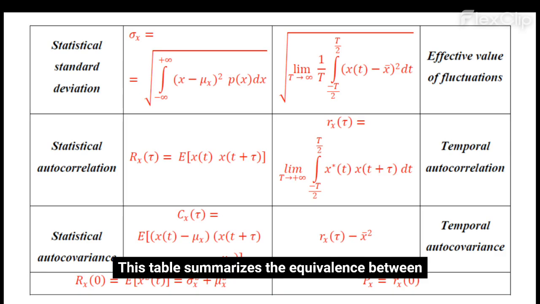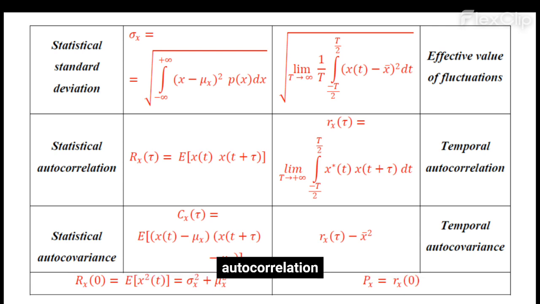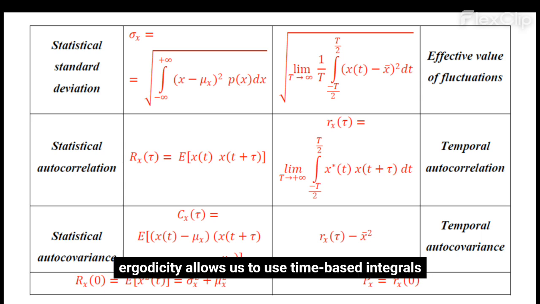This table summarizes the equivalence between statistical and temporal averages under ergodicity. Whether you're looking for the standard deviation, autocorrelation, or autocovariance, ergodicity allows us to use time-based integrals of a single sample to find the underlying statistical parameters of the whole process. This simplifies our data collection significantly.